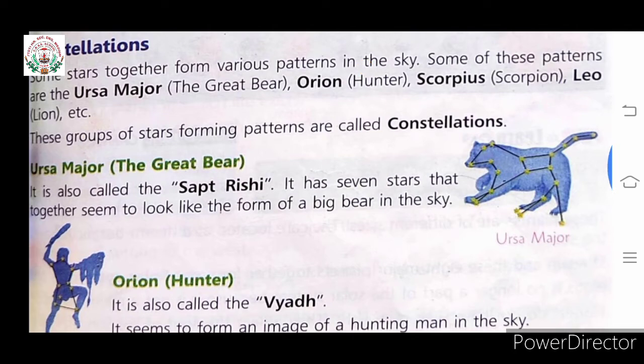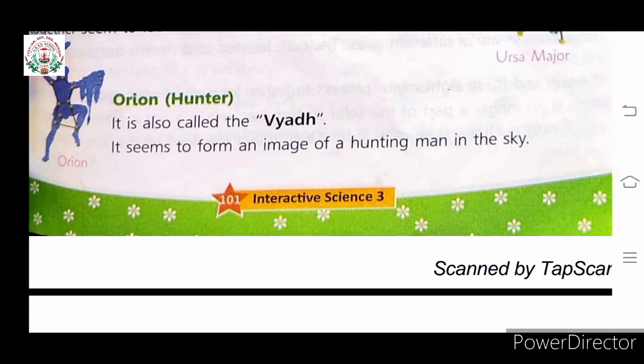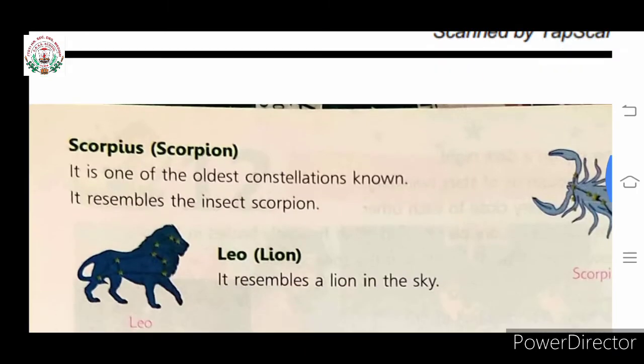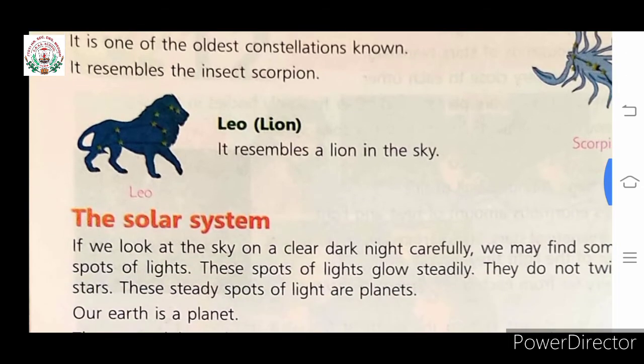Constellation. What is a constellation, children? The groups of stars forming patterns are called constellations. The different constellations formed by stars are Ursa Major, Orion, Scorpio and Leo. Here the pictures are given, children. Ursa Major is also known as Saptarishi. Orion is also called the Vyadha. Scorpio is one of the oldest known constellations. It resembles the insect scorpion. Leo resembles a lion in the sky. So these are different constellations formed by the stars.